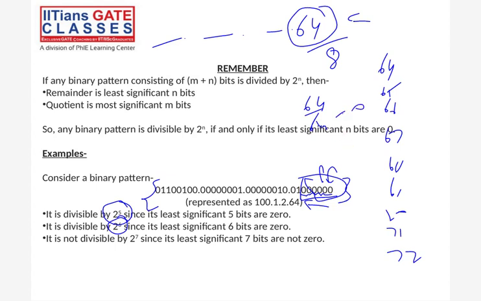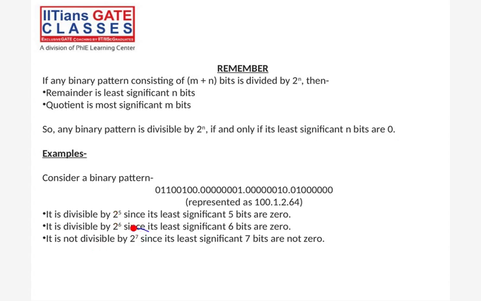And similarly, try with 2 raised to power 7, which means 128. 64 divided by 128, is it divisible? No, because all the LSBs are not 0, since a 1 is there. This is another way to think about whether it is divisible or not. Normally, 64 divided by 128, no, it is not divisible.